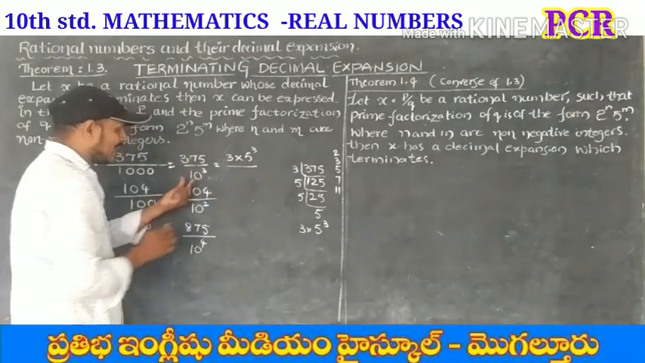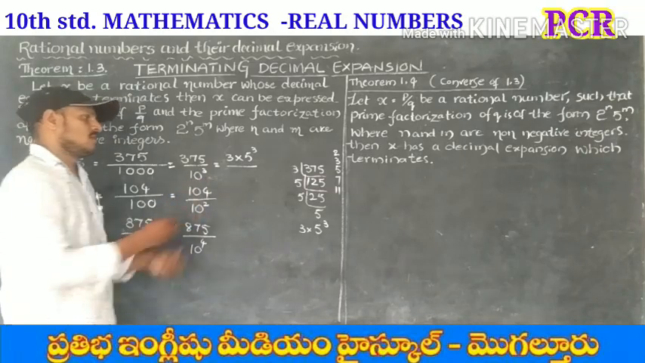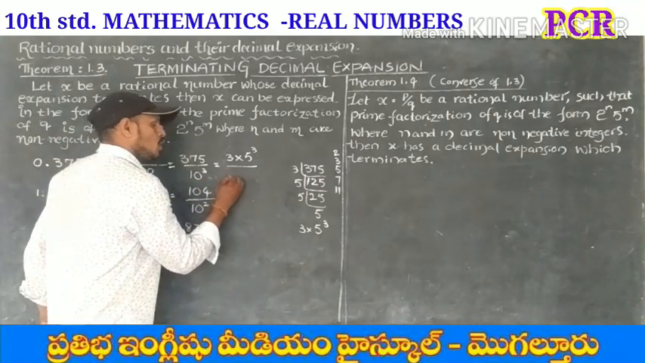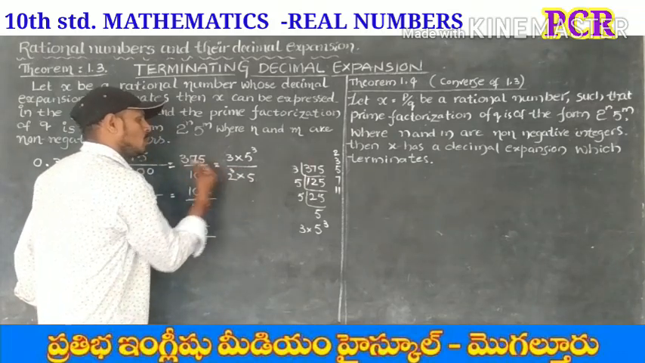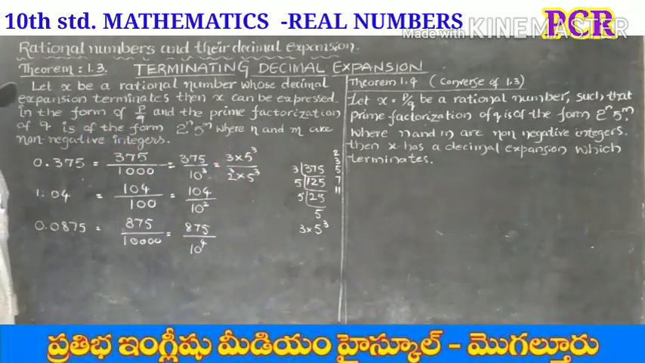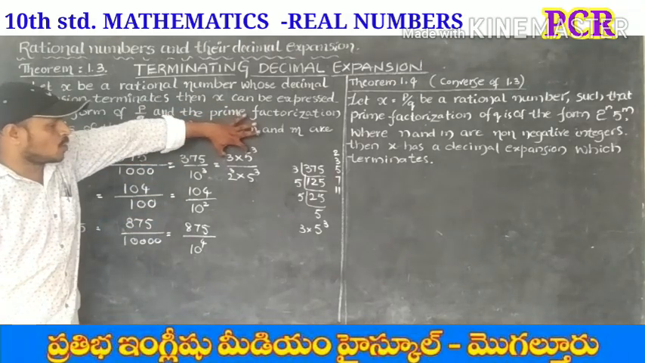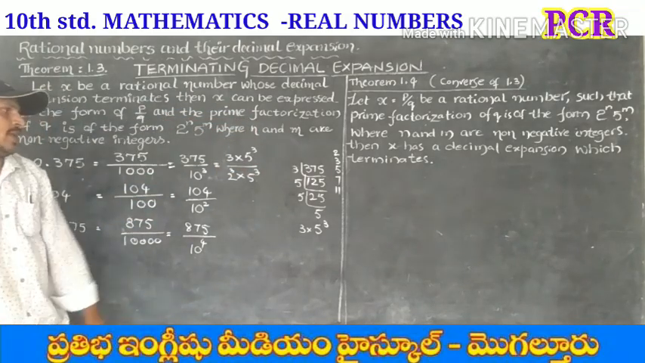So we can write the prime factorization of 10. What's the prime factorization of 10? 2 into 5. So 10 cube means 2 cube into 5 cube. So this is the prime factorization of the numerator and the denominator.